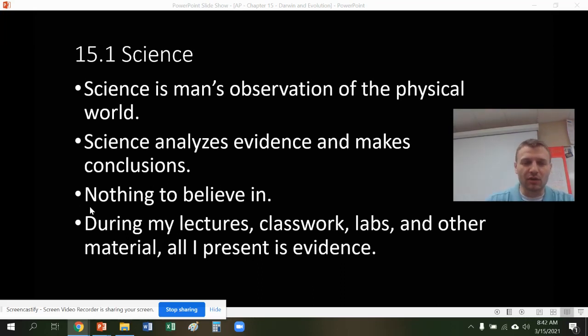But one of the things I want to go over is I don't believe in anything I teach. So it doesn't sound right. I don't believe in anything I teach. We're going to go over the concept of belief here in a little bit, but I don't believe in anything I teach. And again, you might be like, well, you're a science teacher. You should believe in everything you teach. I don't believe in anything I teach because belief and evidence are two different things.